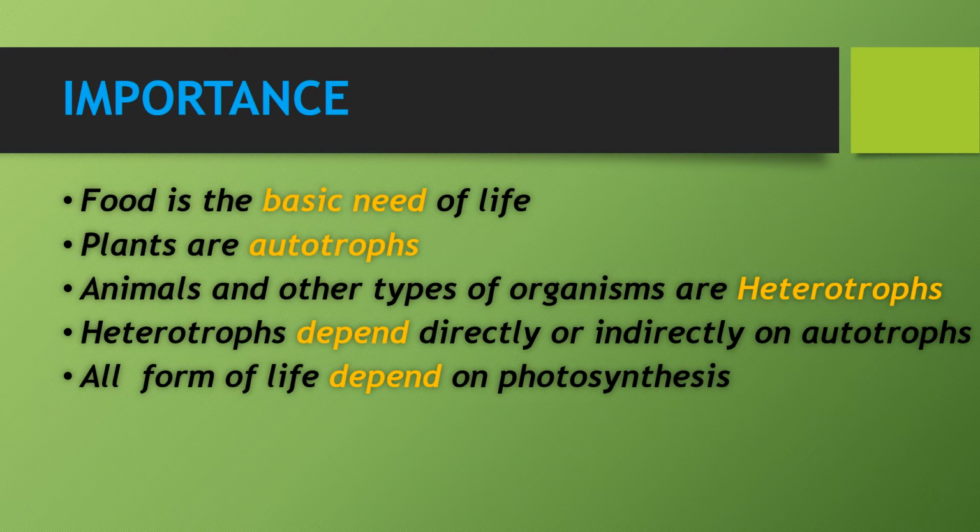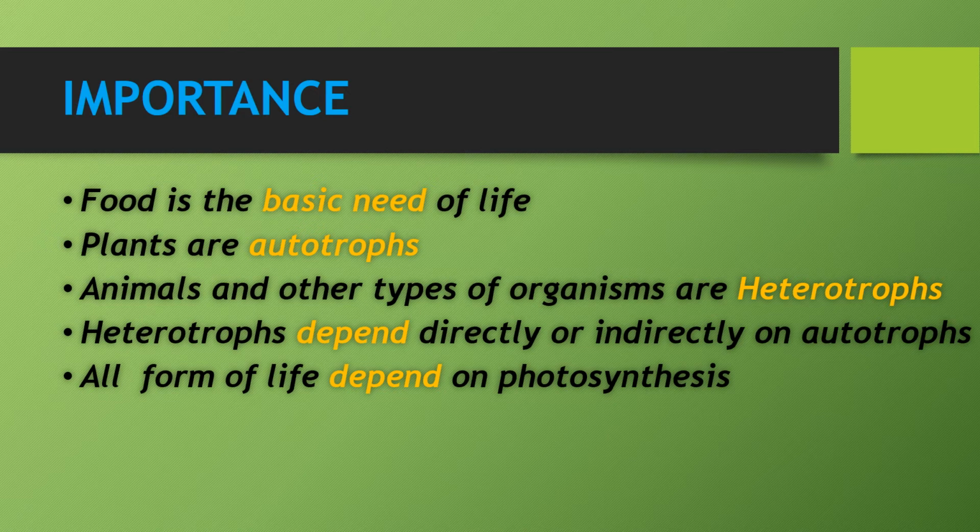Animals and other types of organisms are heterotrophs. Heterotrophs means that they can't prepare their own food. Heterotrophs depend directly or indirectly on the autotrophs. Now this is telling the importance of photosynthesis. The topic is importance of photosynthesis.